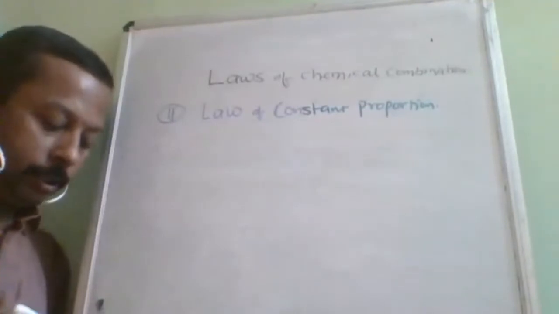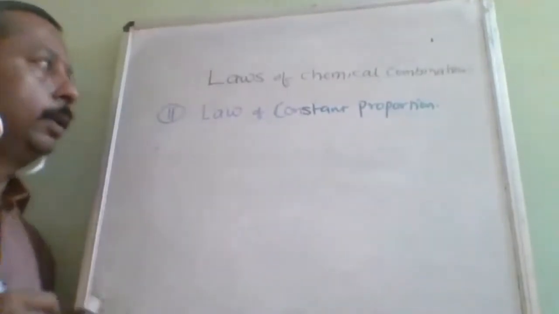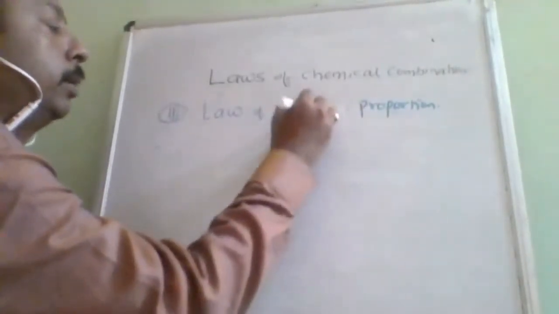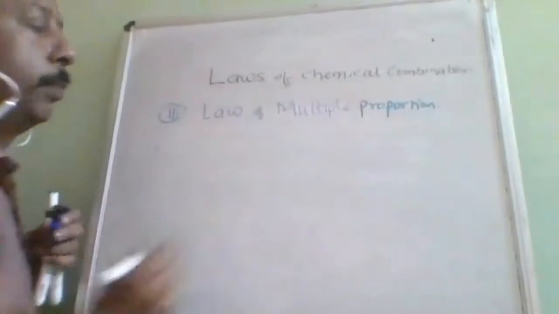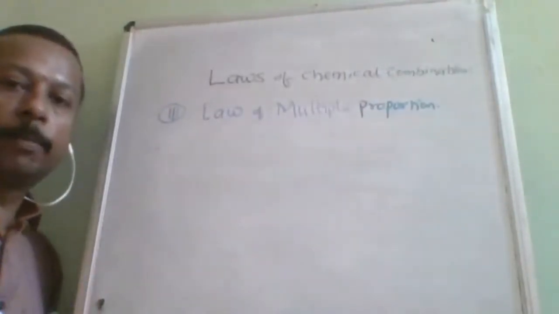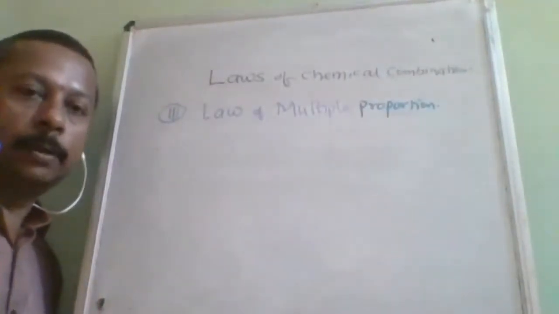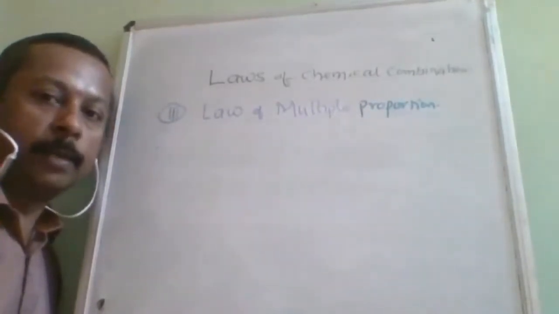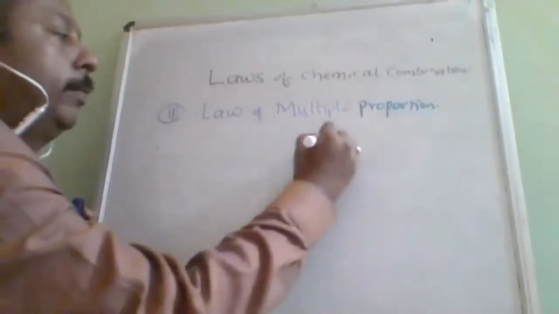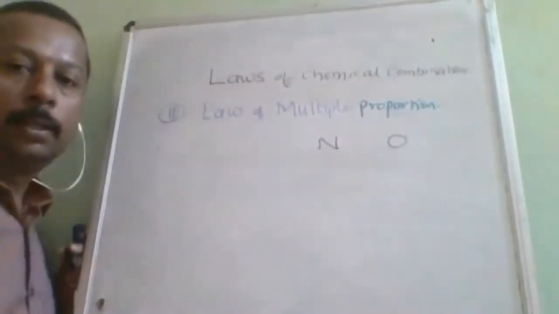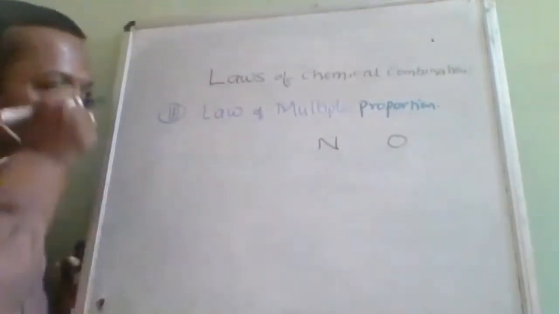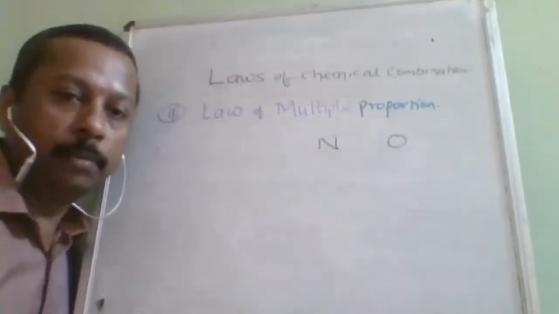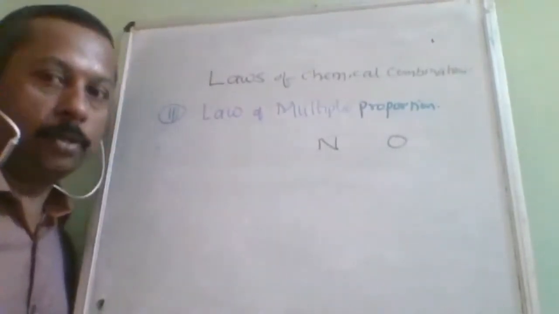Now coming to the third law. The third law is the law of multiple proportion. In multiple proportion, we will take multiple molecules, but they should be composed of the same elements. Suppose I take the elements nitrogen and oxygen. It does not mean that they will form only one molecule. They can form n number of molecules, but the ratio will be different.